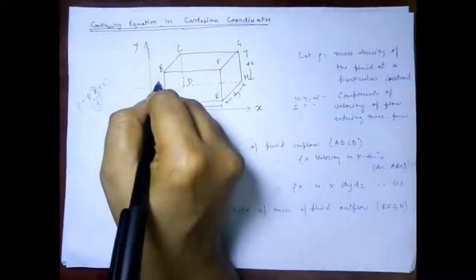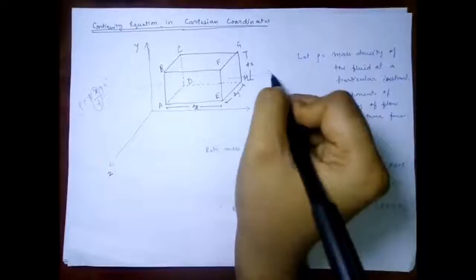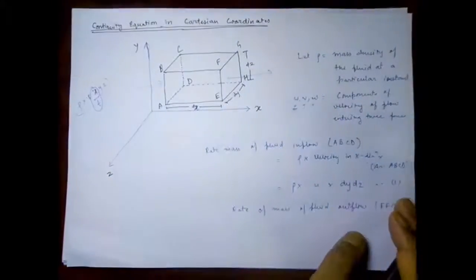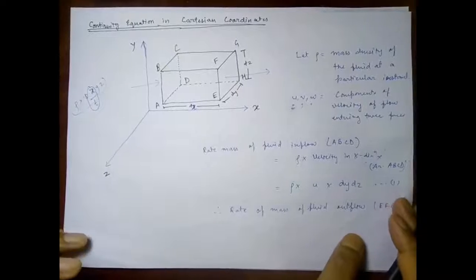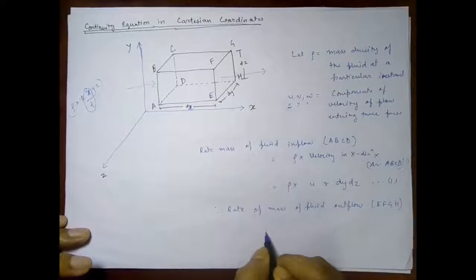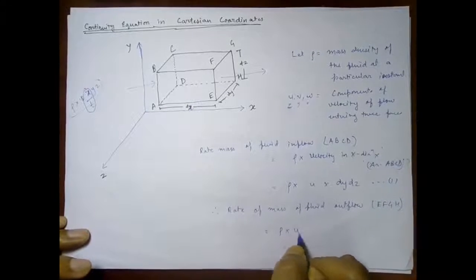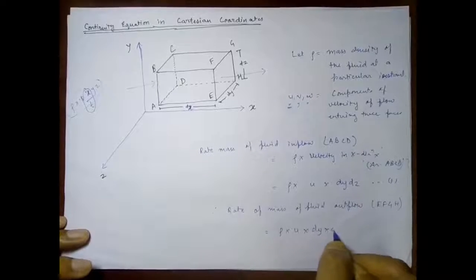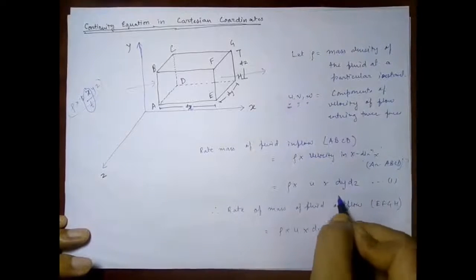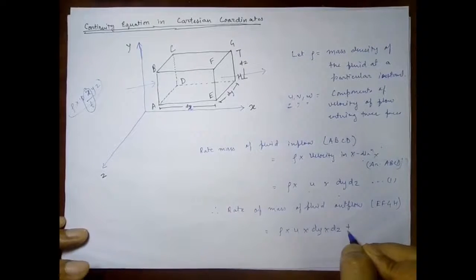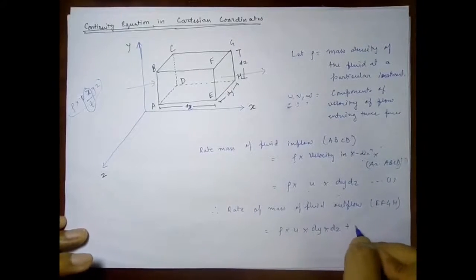So fluid will be entering in this direction, will be going through, and it will be coming out of EFGH, and therefore it will be equal to rho u dy dz. Yes, the area will be same and also the velocity, plus we will have a gain, that is del upon del x.